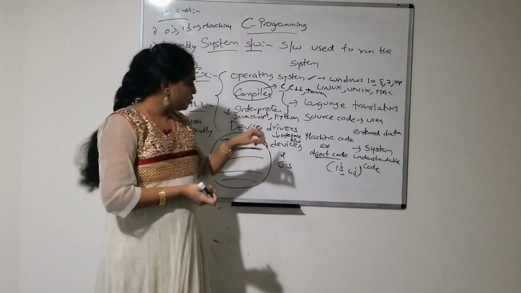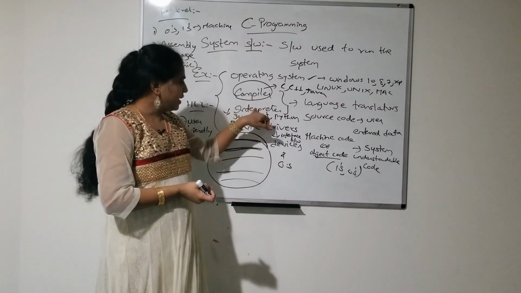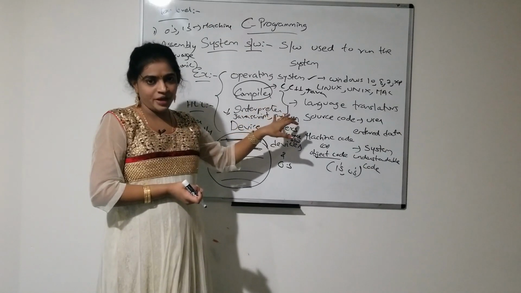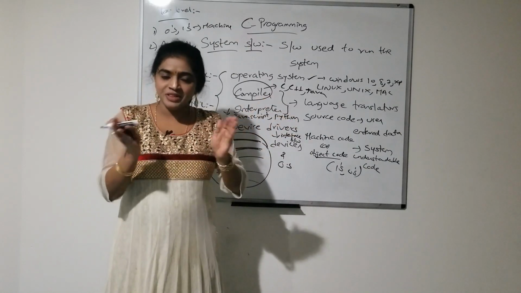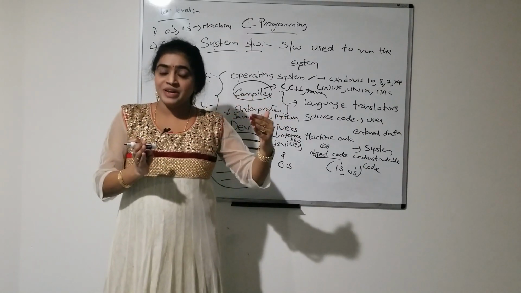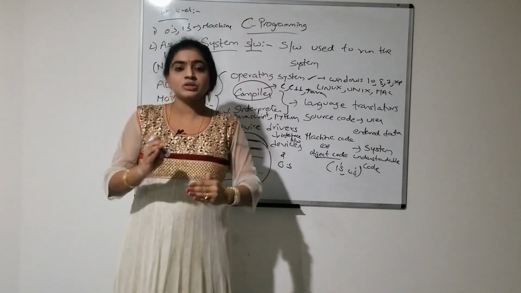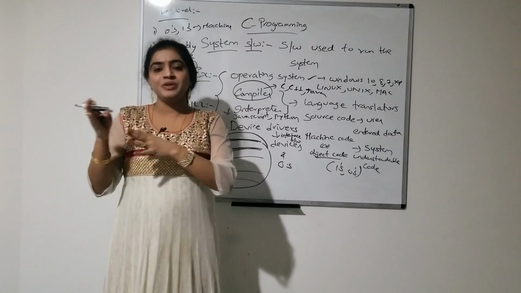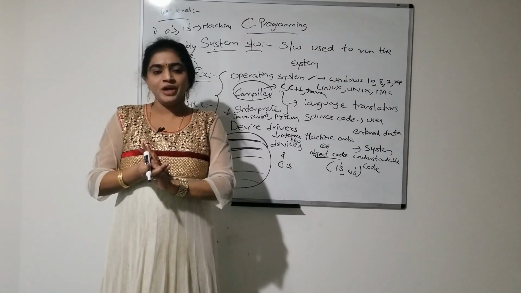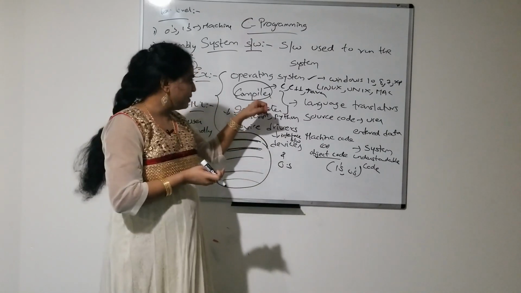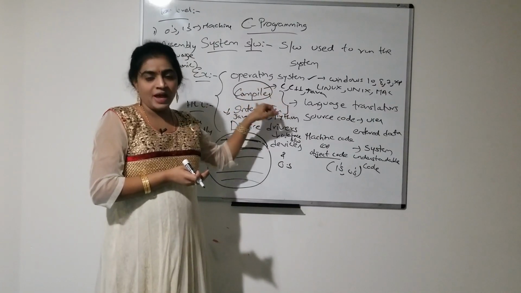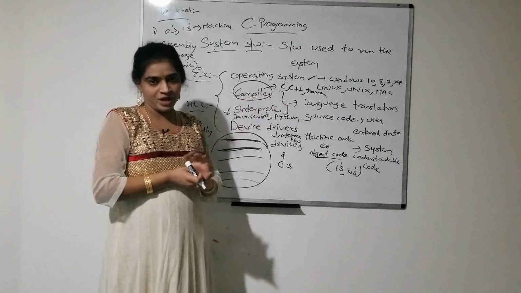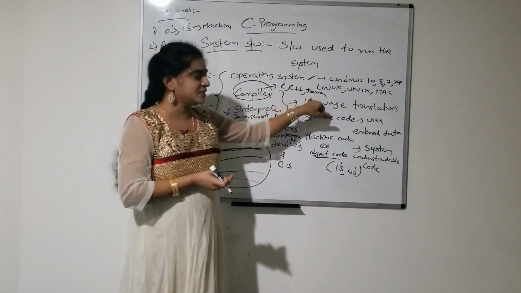Next one is, both are equal. This compiler and interpreter both are equal. But the difference between these two is, the compiler will convert the complete source code to the object code. Once the compilation is successful, then only it will perform the execution. The performance is high, that means the speed is faster in compiler related programs. The best examples are C, C++ and Java.